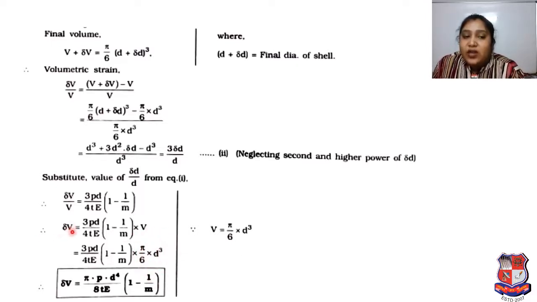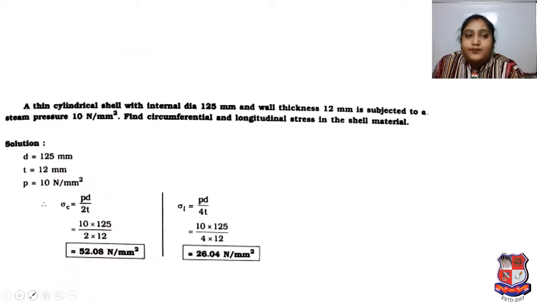So delta V will be 3 by 4 PD upon TE in bracket 1 minus 1 upon m, into bracket pi by 6 into D cube. Here we put the value of V. Now the final simplification will be delta V is equal to P pi D raised to 4 upon 8 TE in bracket 1 minus 1 upon m.